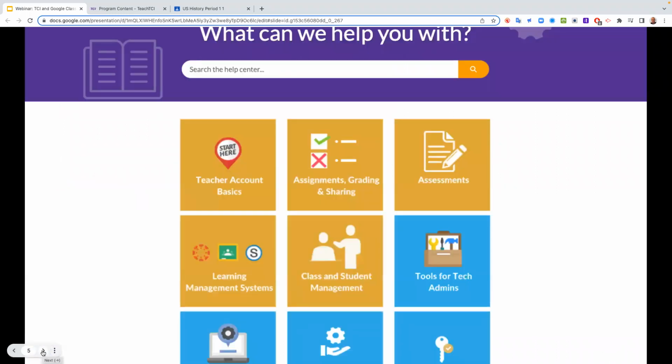All right, so the first thing that I want to mention to you is that we have built right into your TCI program this wonderful help center. So I'm going to make sure that everybody has access to that today. I will show you how you can find this when you log in. But what you see on this screen right now, the things that are in that goldish color, are probably the most common questions that we get from teachers. And you'll see one right here, learning management system. So there's a whole place right here.